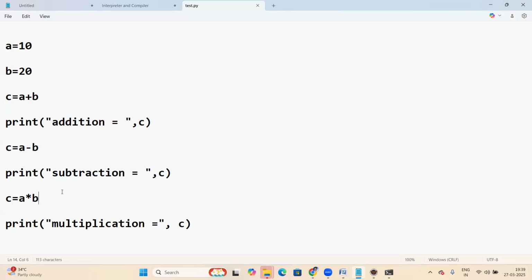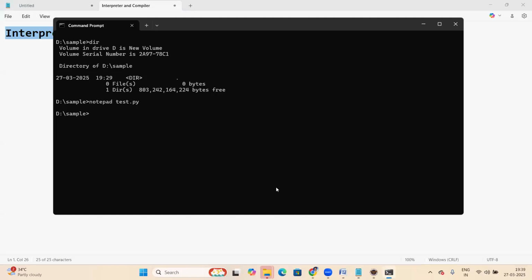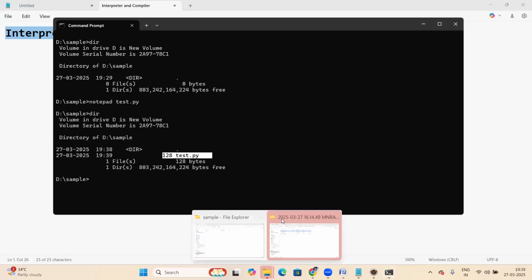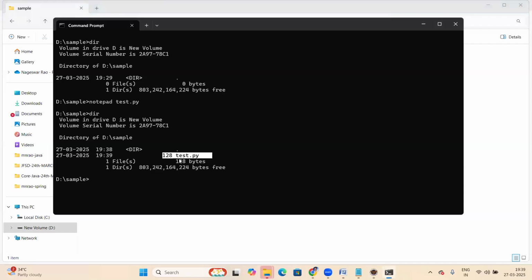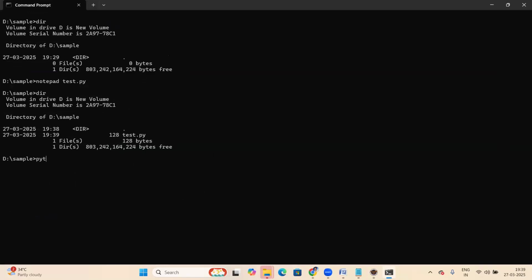Save it, Control S, save and close. Now go to command prompt. DIR, check it. See that file created, test.py, in the sample folder. That is the Python script, right? Now this one we should run. Python interpreter, test.py. The interpreter is responsible for running the Python script. Python test.py, that interpreter running that script, right?